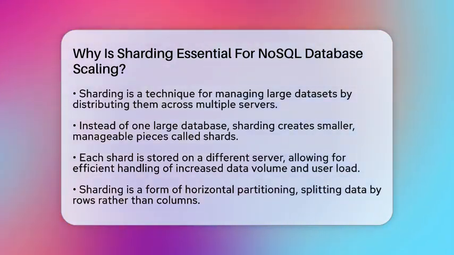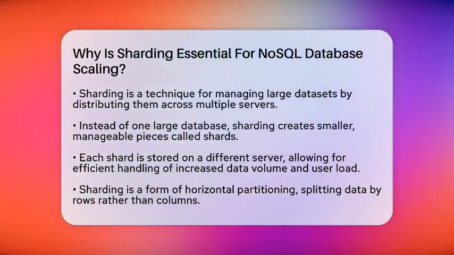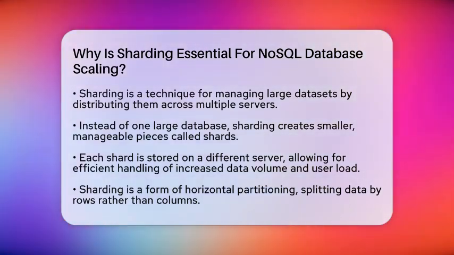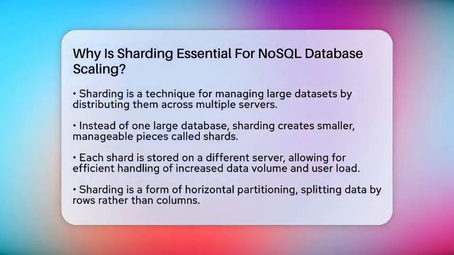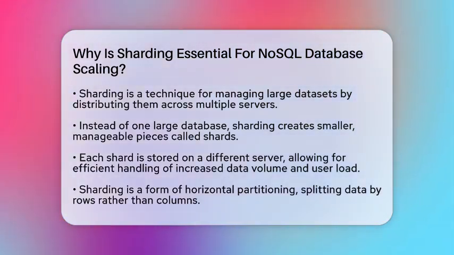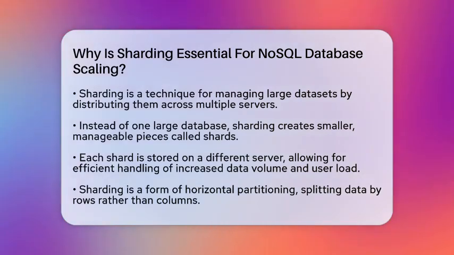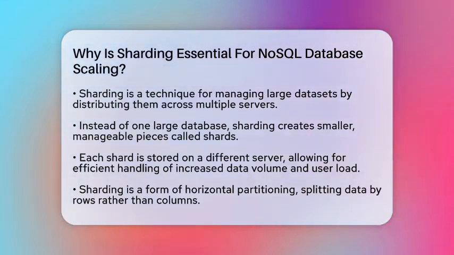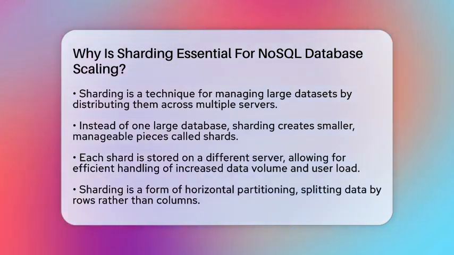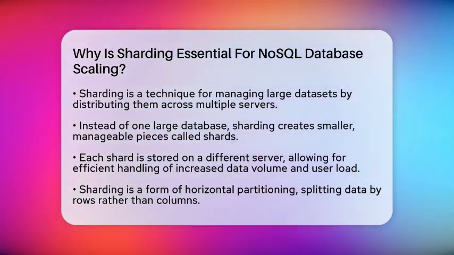Let's break it down. Sharding is all about distributing large datasets across multiple servers or nodes. This means that instead of having one big database, you have smaller, more manageable pieces called shards. Each shard is stored on a different server. This setup allows the database to handle increased data volume and user load more efficiently.